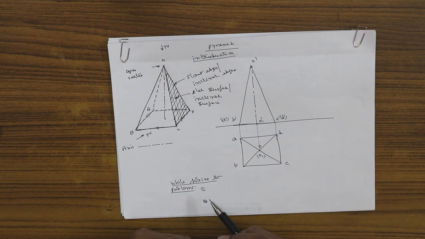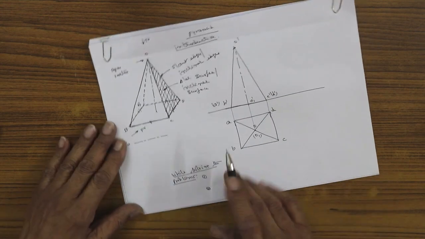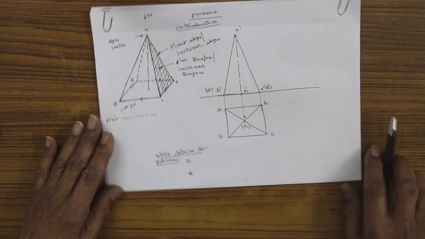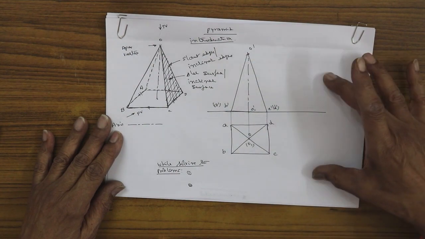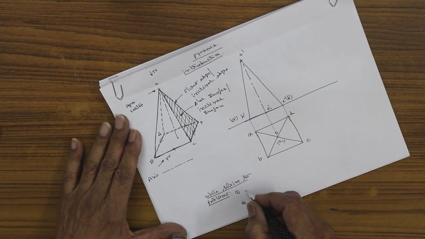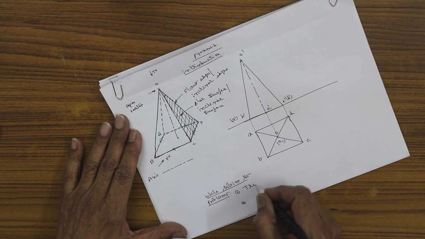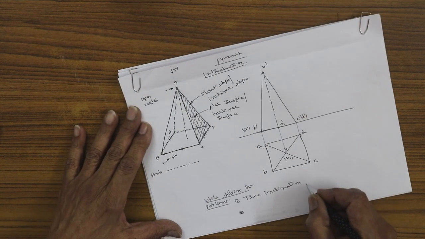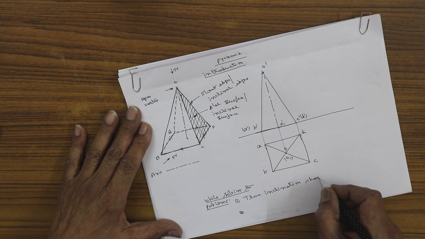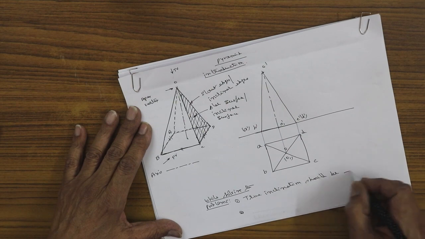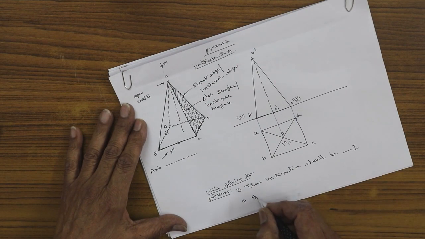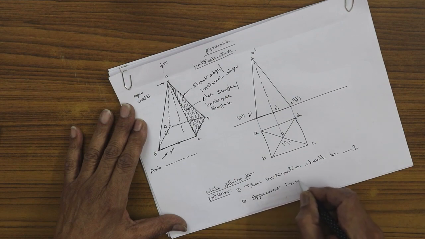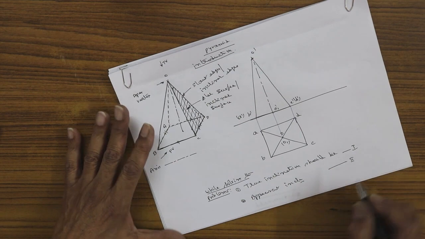While solving the problem in lamina I gave a hint, but now I am going to give a hint for solids also. While solving the problem by the change of position method, after the initial position, first step and second step, you always make the true inclination the first step, whereas the apparent inclination you should do as the second step.